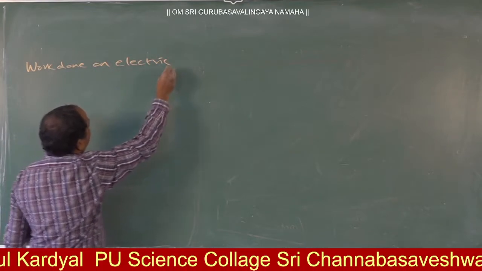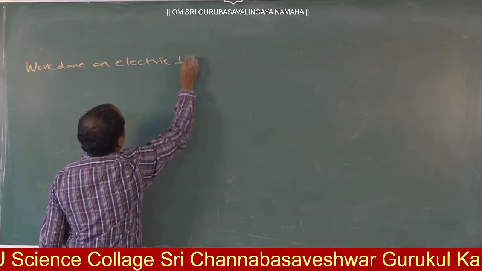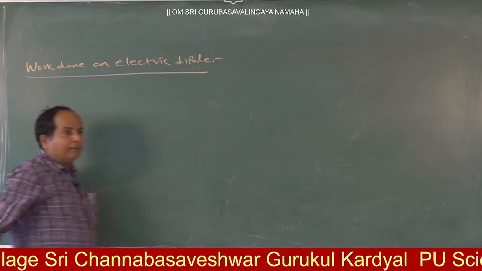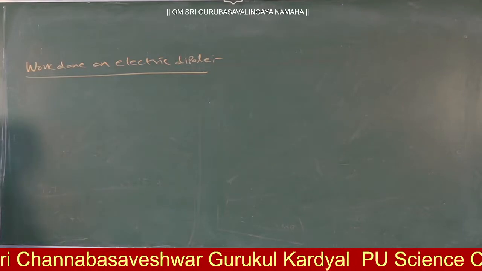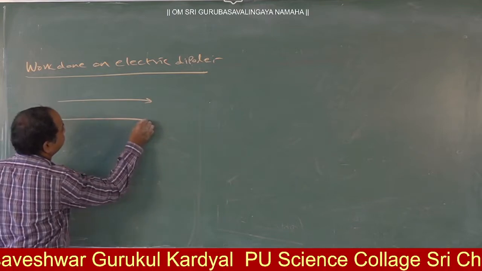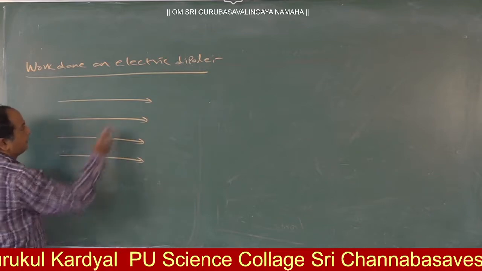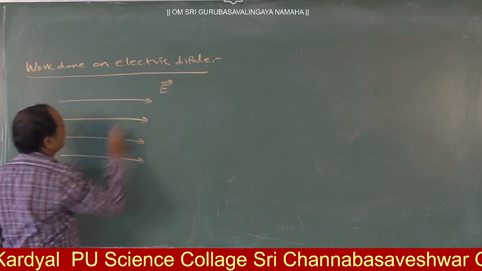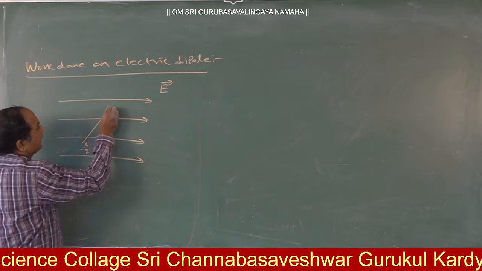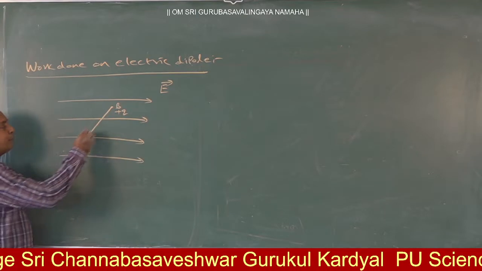You may find the expression for work done on an electric dipole. This is also very, very important. Why? Work done on an electric dipole. Work done requires what? Force and displacement. Here, instead of force, what is acting on the dipole? Torque. That means which type of displacement should it have?